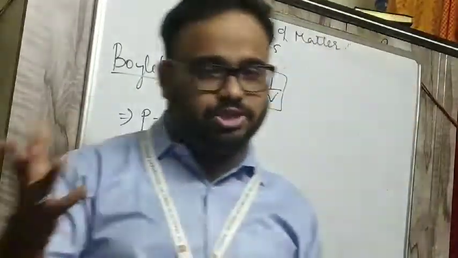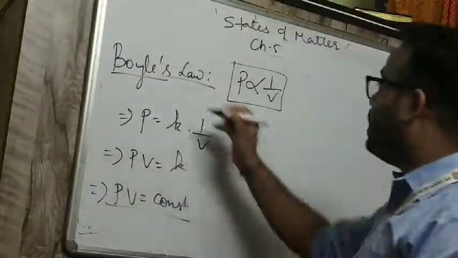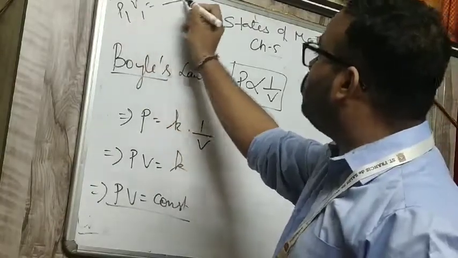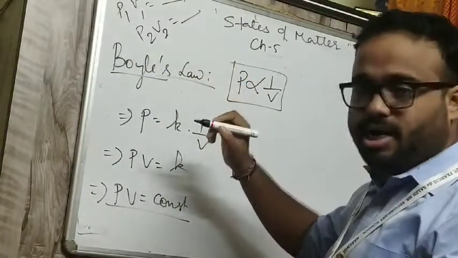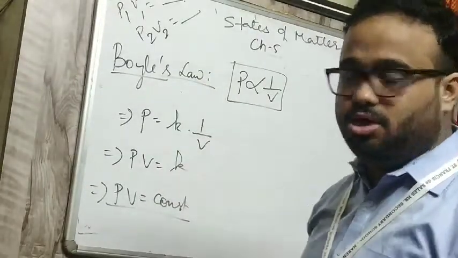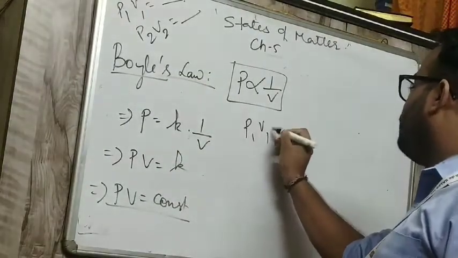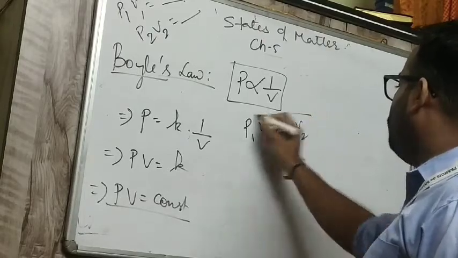We know that PV is constant, so P1 V1 is constant, P2 V2 is constant, and P3 V3 is also constant. Which means we can write P1 V1 is equal to P2 V2.